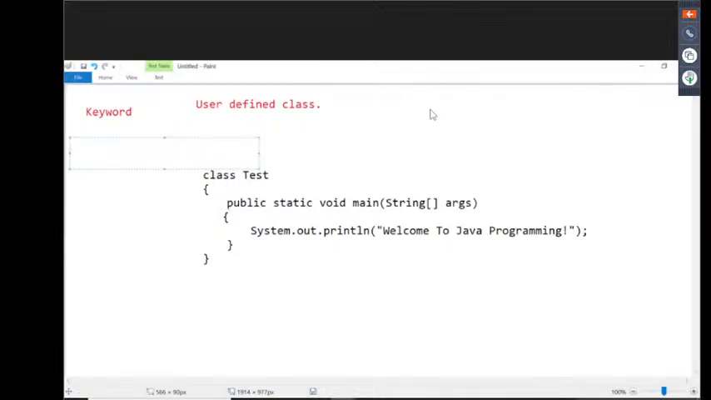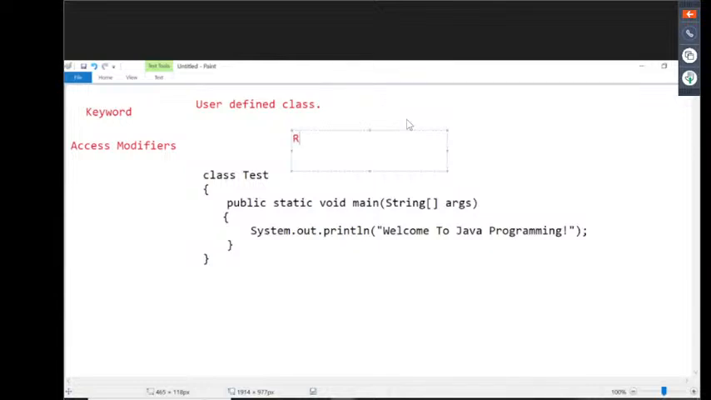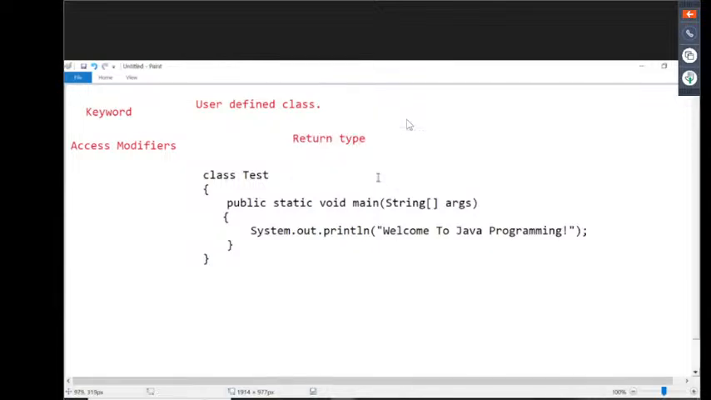Public and static are access modifiers in Java. In the case of Java, there is no concept like access specifiers. Access specifiers are not available. We only have access modifiers. Public and static are access modifiers. Understand it now. Then after this, these two are access modifiers. Then what is this void actually? Void is the return type of the method. Void is the return type.